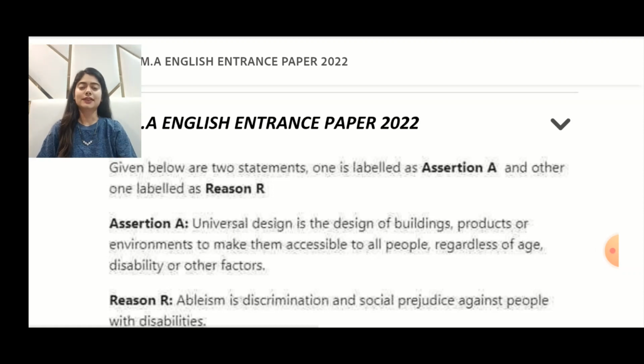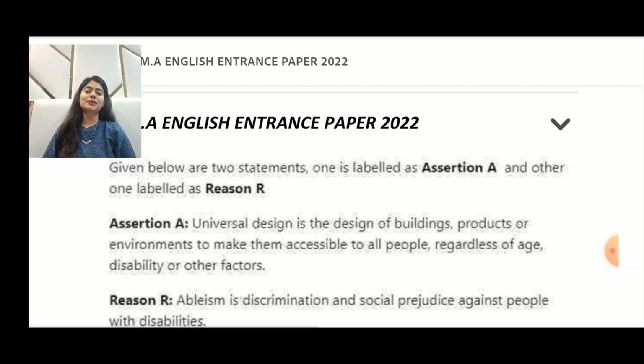Now coming back to today's video, you see how your question paper is divided into different segments. You see passage-based questions, and then you have these poetry-based questions wherein you get these stanzas. Then you have questions related to chronology, and then you have this whole assertion reason segment, which is our topic of concern in today's video. So we figured out quite a good number of assertion reason questions in this year's question paper as well.